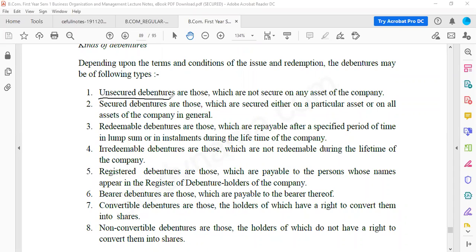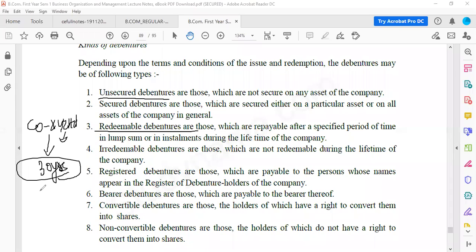Then redeemable debentures. Redeemable debentures means, let's take a company example. Company XYZ Limited is issuing redeemable debentures, where the people will buy the redeemable debentures. Now if this company closes down after, let's say, 30 years, it's been more than 30 years the company is there, and now they are closing down the company.